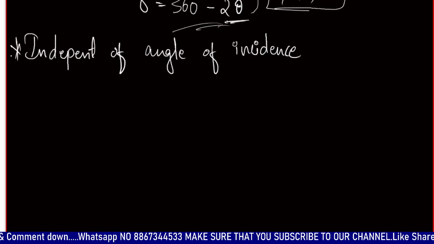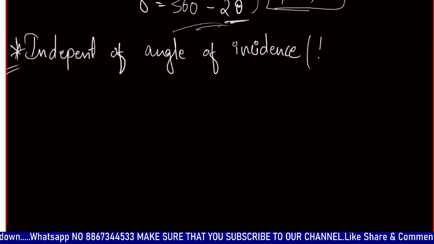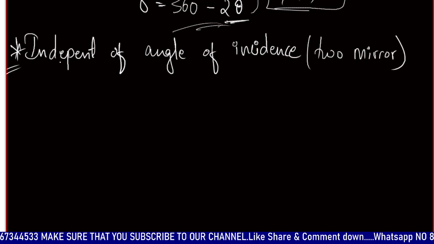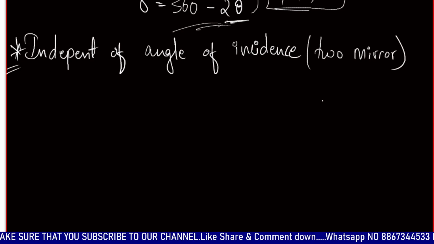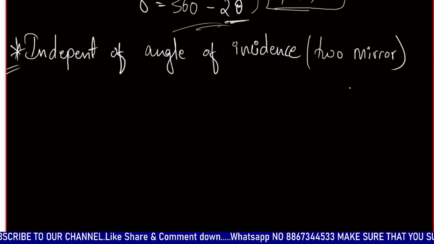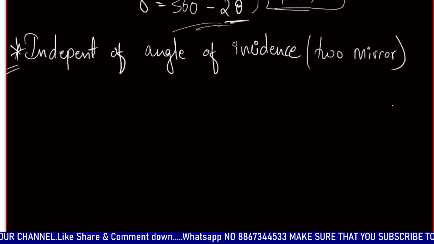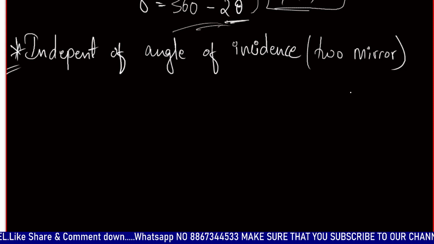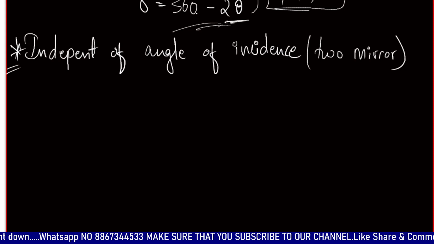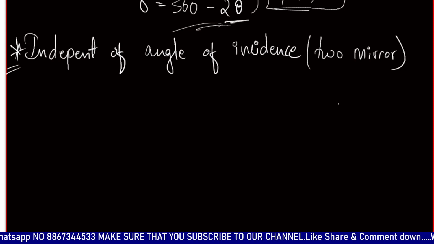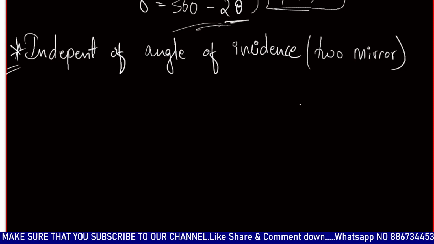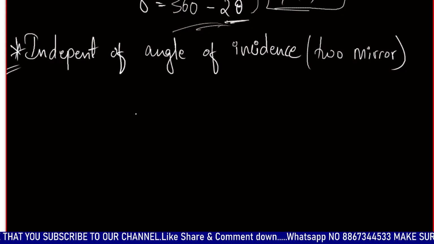This is an important thing in two mirrors inclined with each other. There might be some questions in some entrance exams where they give some angle of incidence and some angle of reflection, but we note that it's independent of the angle of incidence. So directly we can consider the angle at which these two mirrors are inclined with each other.